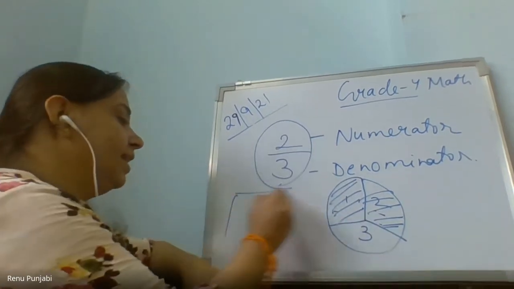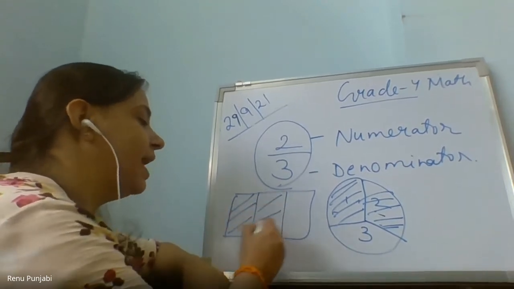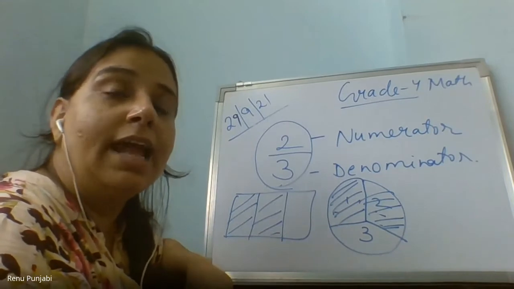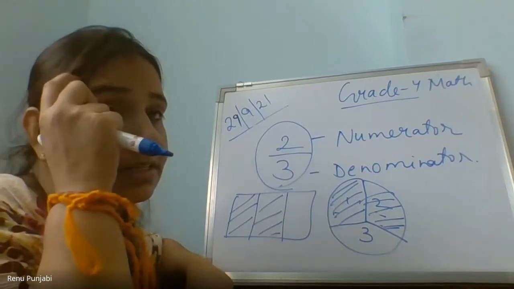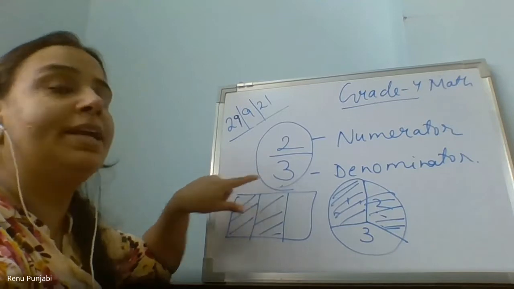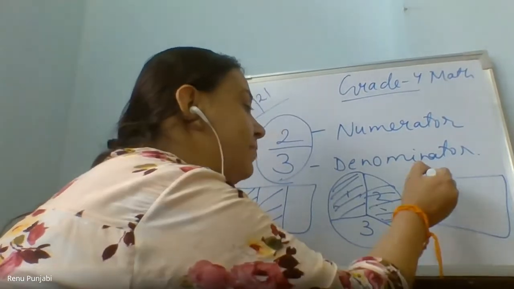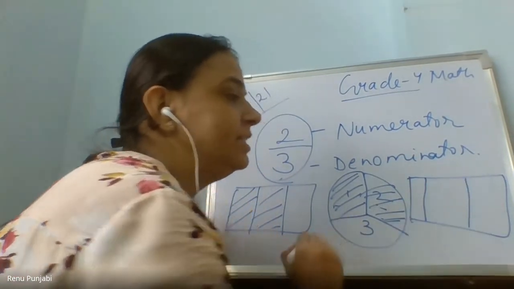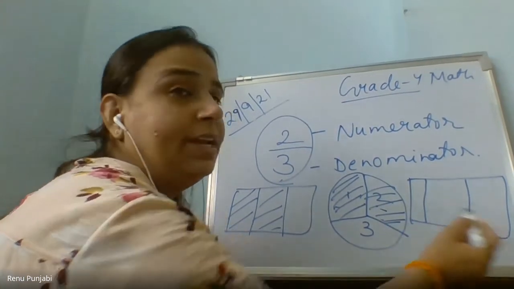And it can be in any form. Suppose there is a chocolate, you made 3 parts and you ate 2 parts. Equal division is important. It means I have three parts of anything and I ate two parts out of the total 3 parts. And the 3 parts must be made in equal parts, not unequal. You cannot say that one part is this much and the other 2 parts are different. This is not a proper fraction if all 3 parts are not equally divided.